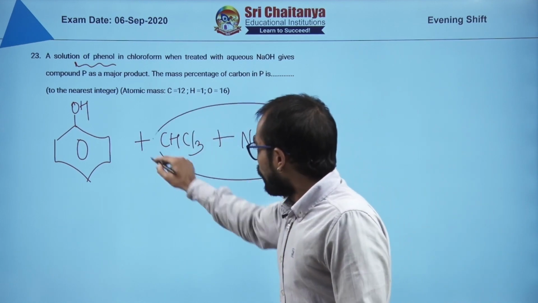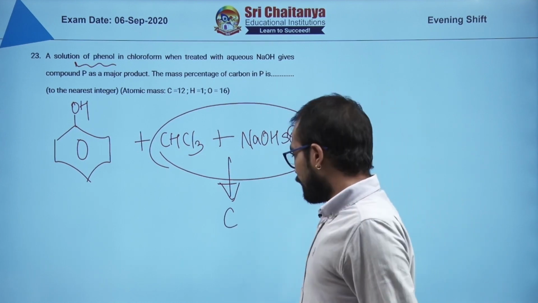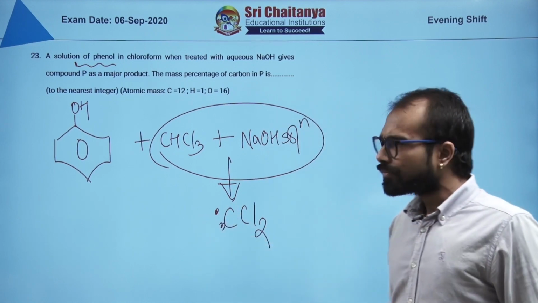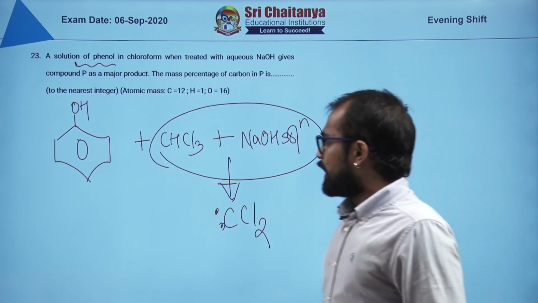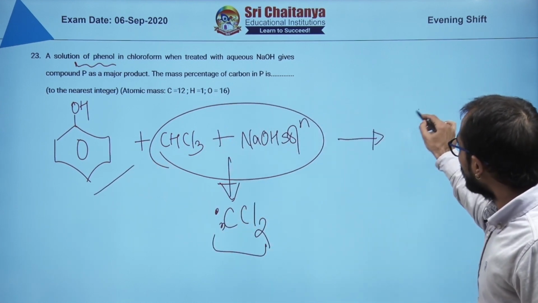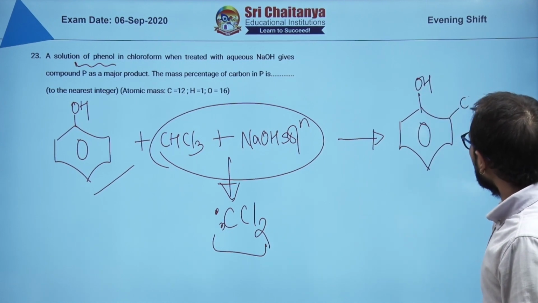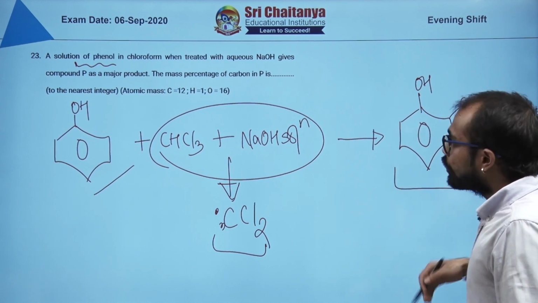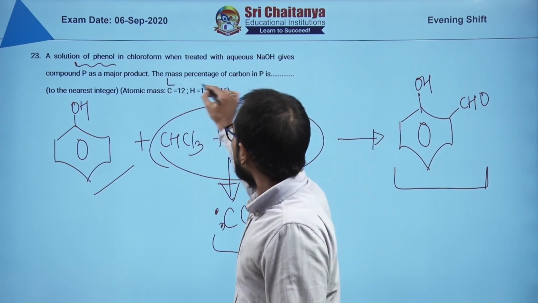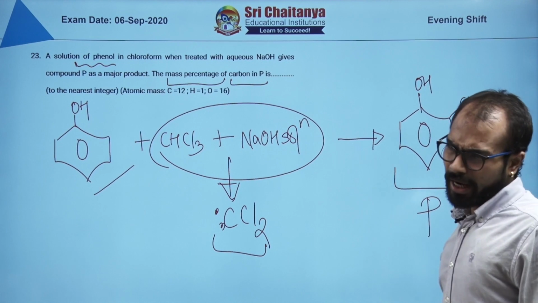This particular fellow, they will react and they are going to give you carbene via alpha elimination, right? And then there will be an attack from this phenol onto this one, and finally you are going to get benzaldehyde. So this is what you should click in the exam, and because the mass percentage of carbon is asked. This is my P.